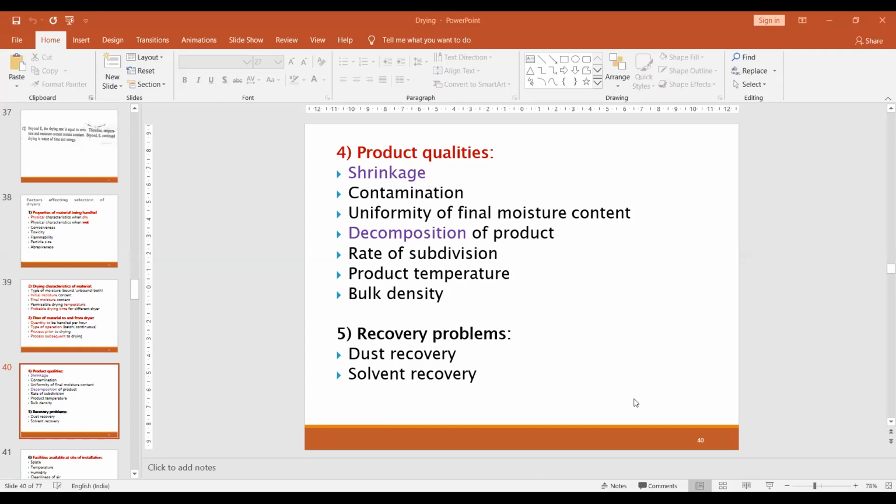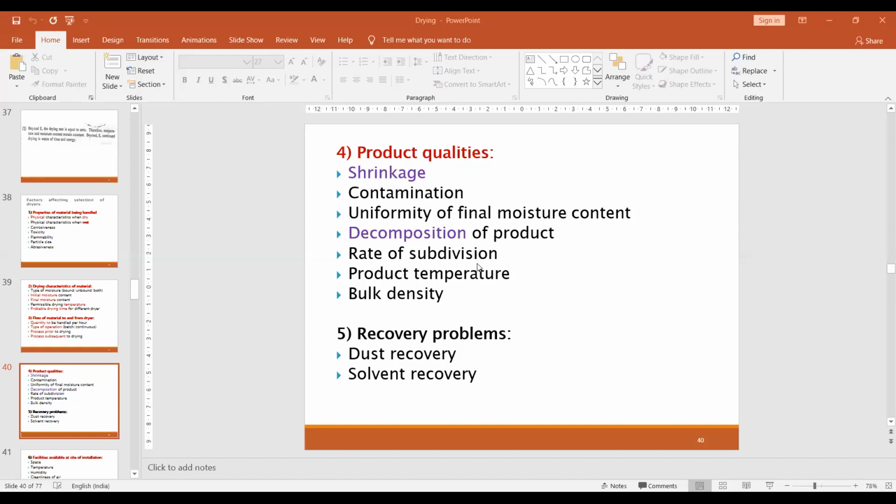Product qualities means during the drying we're not producing any shrinkage to that material, right? So the original properties should remain as they are, without the shrinkage. Then there should be no contamination during the drying. The final moisture content in the product should be uniform. Then the product should not undergo any decomposition during drying.